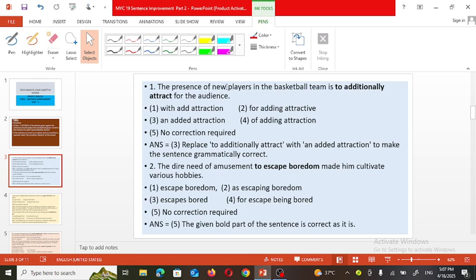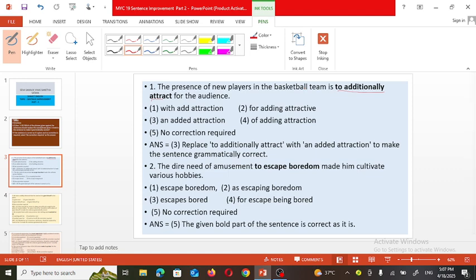The presence of new players in the basketball team is to additionally attract for the audience. Now, when we are observing this sentence, the phrase given in bold letters is to additionally attract.